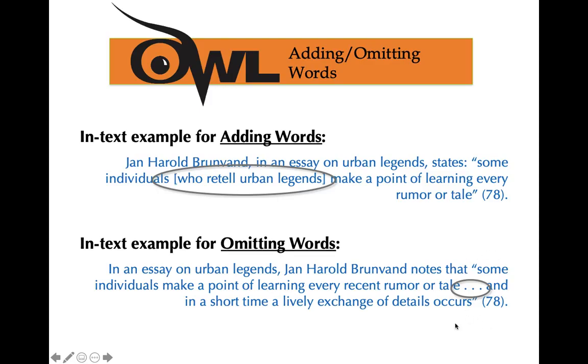Now, let's say you are wanting a direct quote, and you just wanted the first 3 to 5 words of that direct quote. But that direct quote goes on and on and on for 2 more lines. That's taking out more than just 3 or 4 words. That's taking out sentences. So instead of adding an ellipses, period, period, period, you would add another period, and that's saying to your reader, hey, I took out more than 3 or 4 words. I took out maybe a few sentences because I only needed a small portion. So just add a period to show the length of what you have omitted.